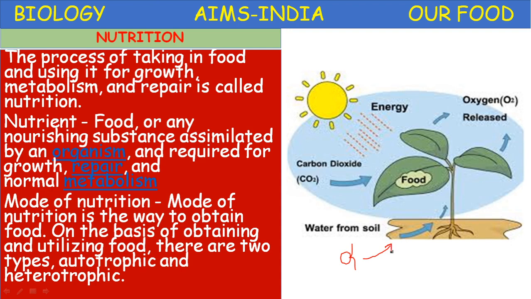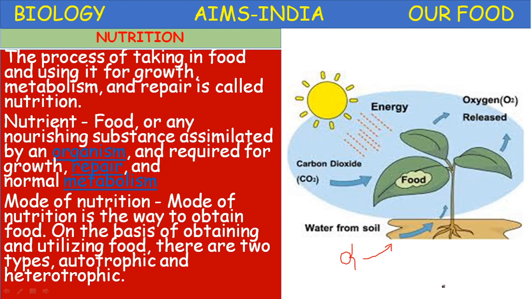So from seed to a plant, the changes taking place in between are called growth. We can define growth as a permanent, gradual change in the size of the organism.